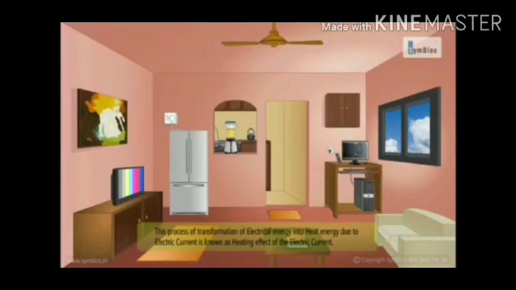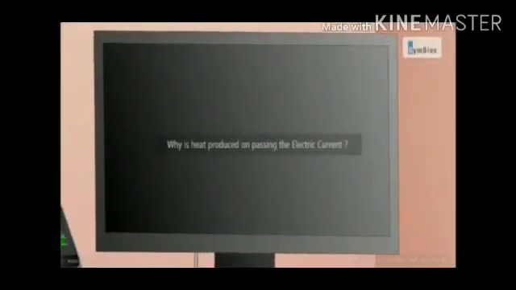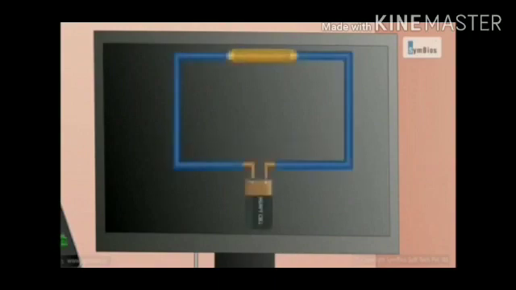Why is heat produced on passing the electric current? Let's have a look at a circuit. To understand this, the circuit contains a battery to provide charge, copper wire for conducting charge, and nichrome wire as resistor.